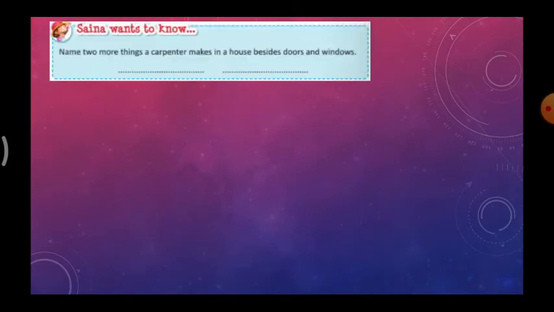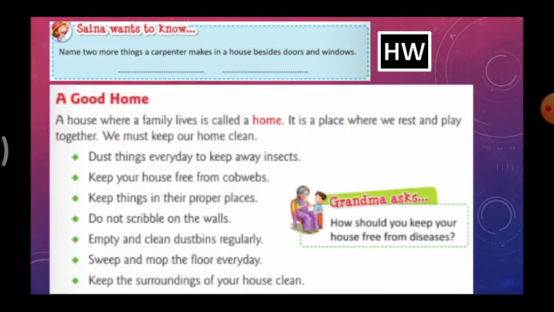So here Saina wants to know, name two more things a carpenter makes in a house besides doors and windows. Apart from doors and windows, what are the things? What are the two things a carpenter will make? Write the names. Okay, children, this is your homework.